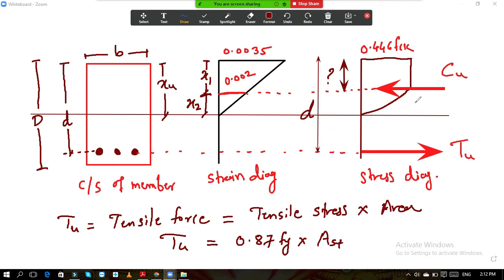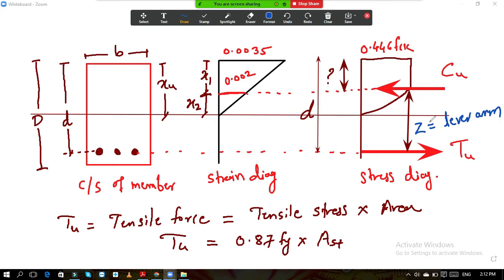And since this is not known, the distance between two forces here is called the lever arm. This is denoted by z, and this is called the lever arm. You learned this concept in first year: couple.